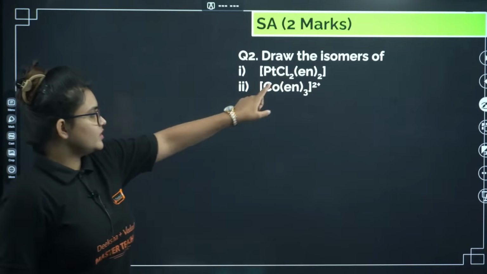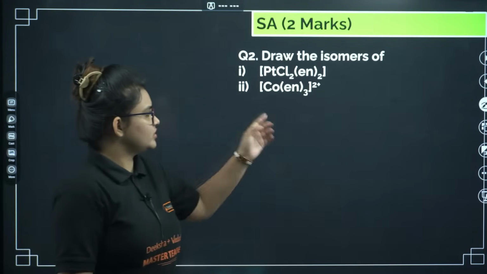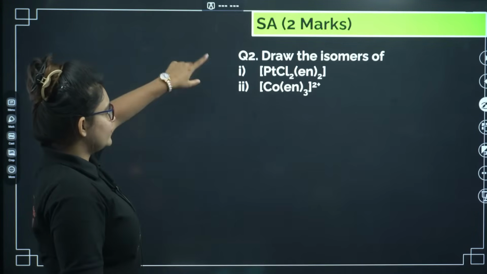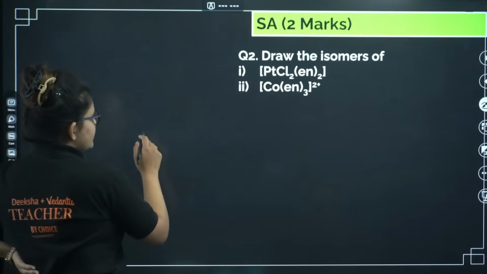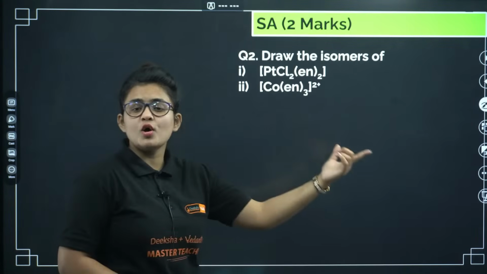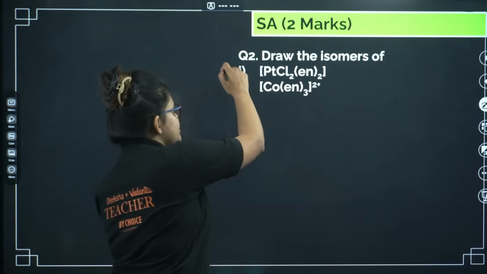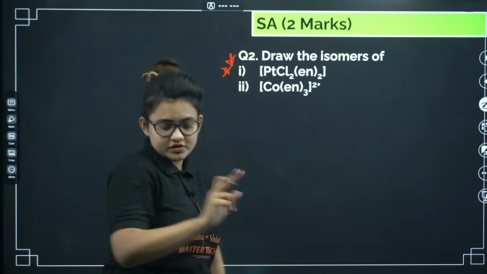Okay, here comes another important question. Draw the isomers of this species. I will show you how to draw the isomers. So for the first case I will see cis and trans, and cis again will show optical isomerism. Very important question, my dear, very important question for this year.